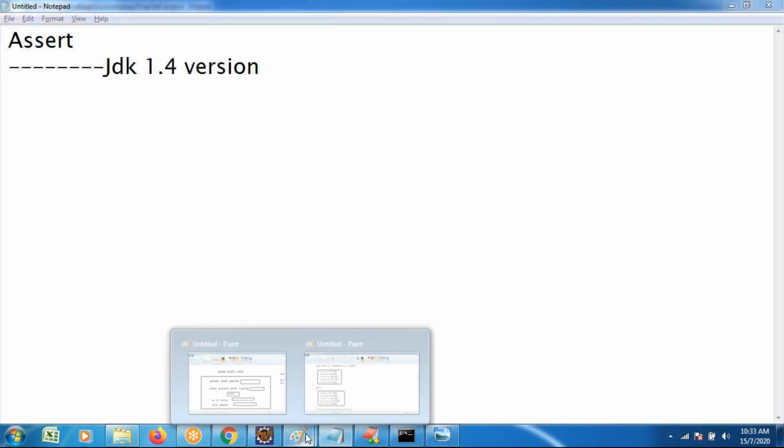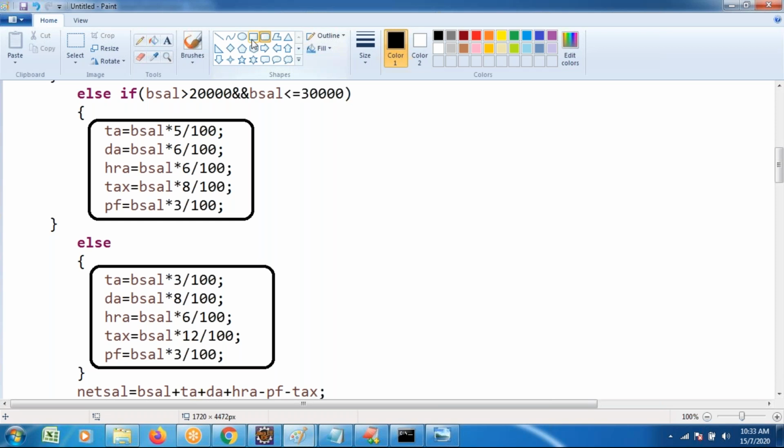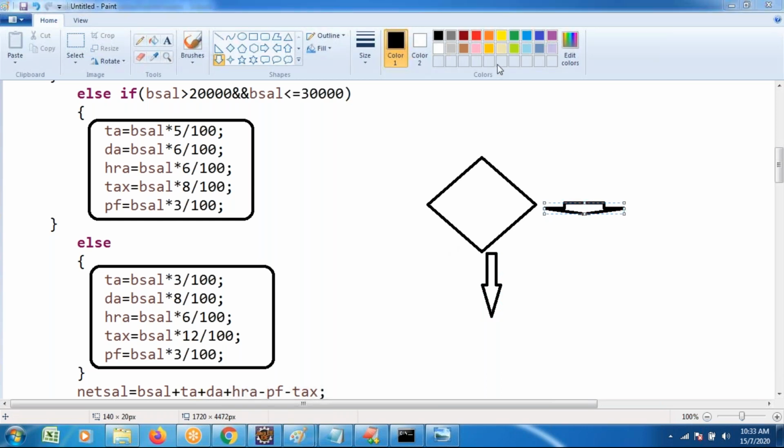Previously, we saw the if condition. What is the problem with the if condition? The condition is checked. If the condition is true, the related logic is executed and the program continues. If the condition is false, the else block is executed. But when the condition fails, I don't want it to continue into the if block or the else block anywhere. I want it to come directly out of the execution. If a negative value is entered, I don't want my application to continue; I want to quit my application. What is the procedure I want to follow?